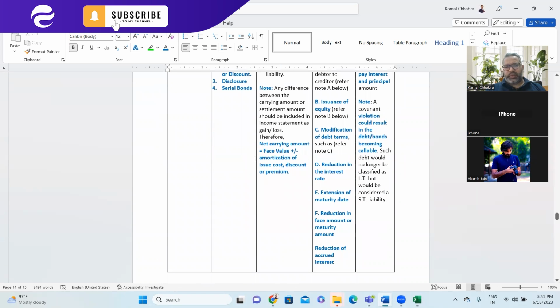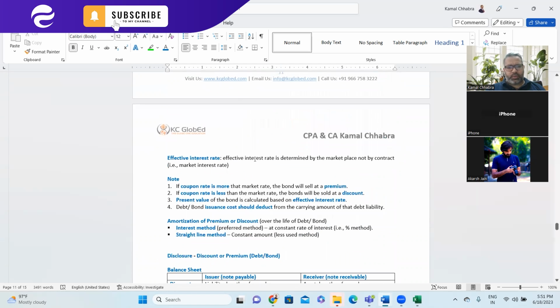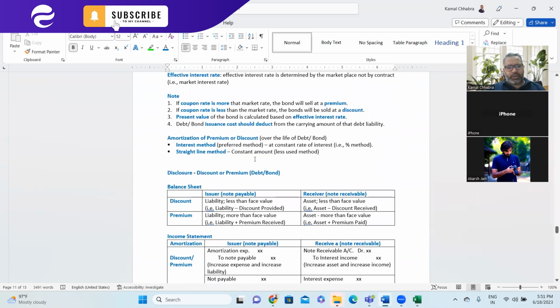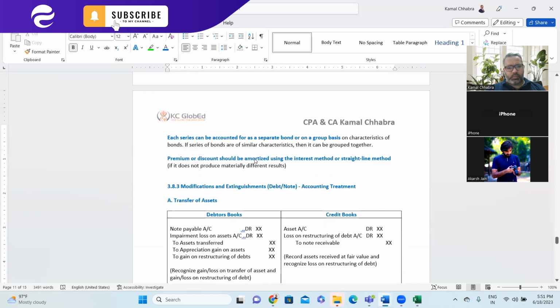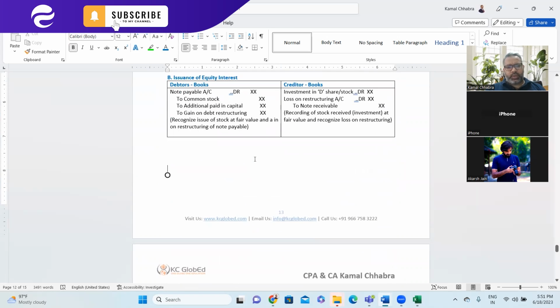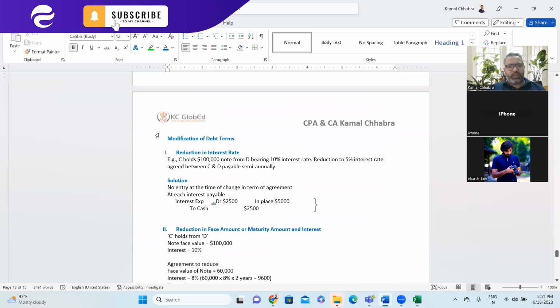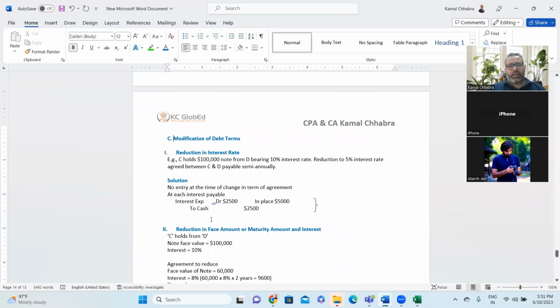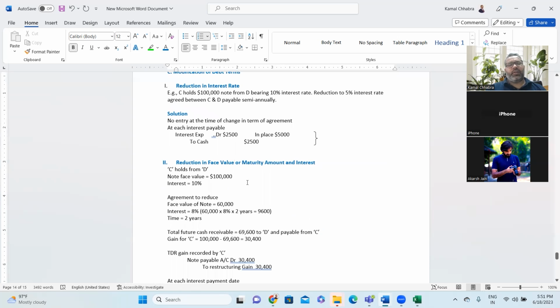So modification in debt terms we have considered. Modification in debt terms include reduction in interest rate or reduction in face value or maturity amount. So first one is reduction in interest rate.